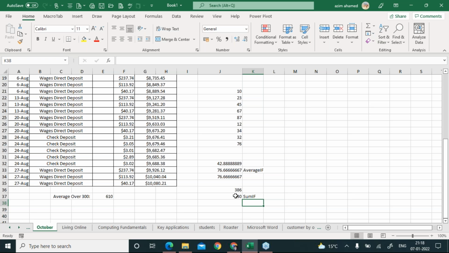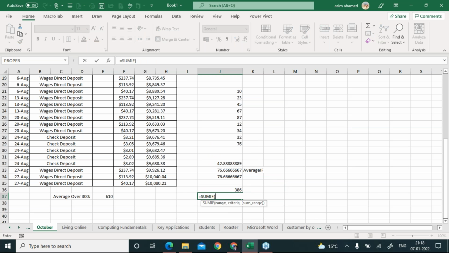Okay, so sum ifs is just like the average if condition. You have to use this sum if function when you want to get the total based on a situation. So I just select the range, fine, and I put a comma, and then I say the condition: I want to get the total of those numbers where the value is less than 50. Okay, so I just say less than 50, and look, the answer is coming 156.